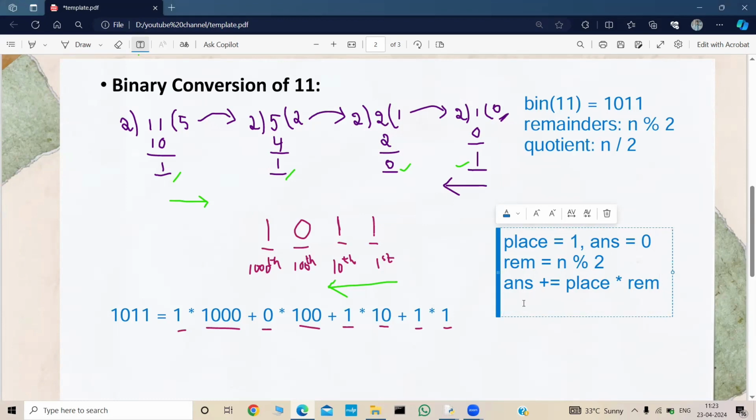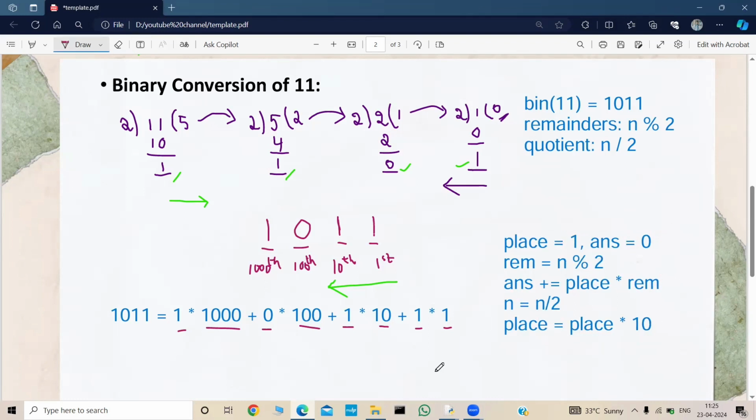We are making the quotient as n, right? So how can we find the quotient? We can find it by n by 2, and we are making it n equal to n by 2. Also, one more thing: if you observe, in the first iteration my place was 1, in the second iteration my place was 10, and in the third iteration my place was 100. So every time it was changing. How? Place equal to place into 10. Every time it was multiplying by 10. So we need to change our place also.